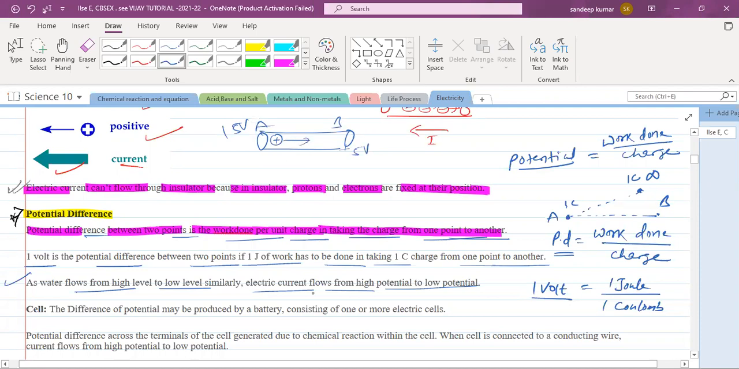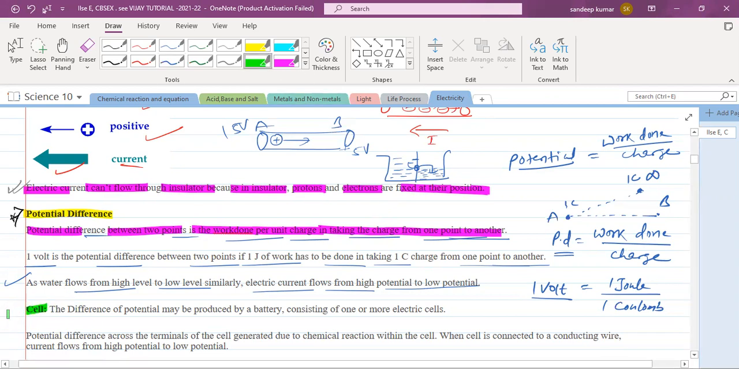Am I clear? Just like, suppose you take a container, make a partition in it and fill it to 2 different levels. You can see water is filled up to this level on one side and only till here on the other side. If you make a hole, what will happen? Water will flow from here to here. Similarly, as water flows from high level to low level, charge always flows from high potential to low potential.